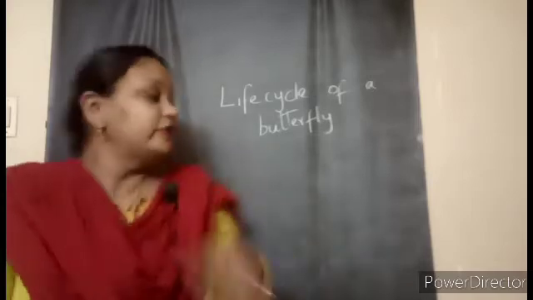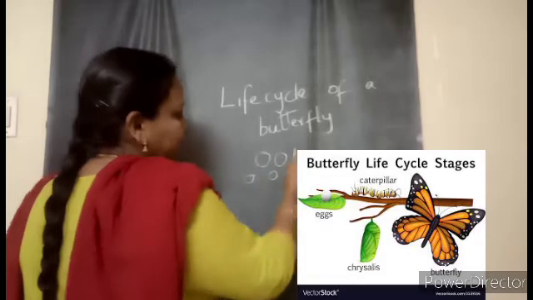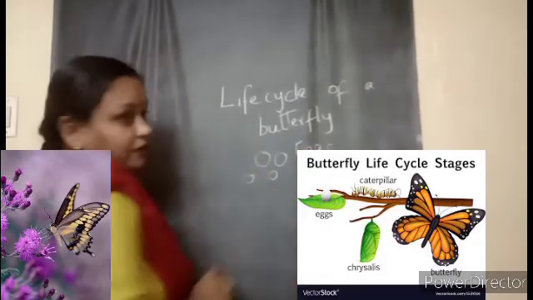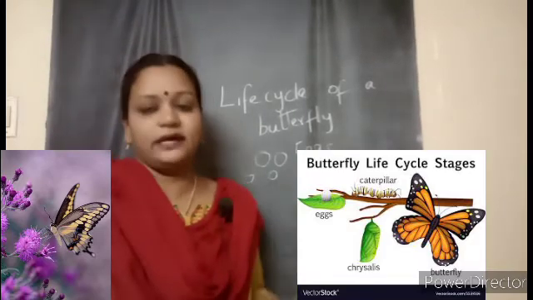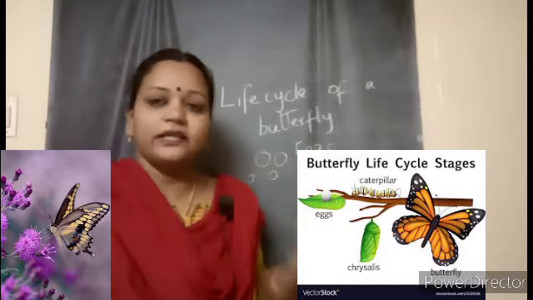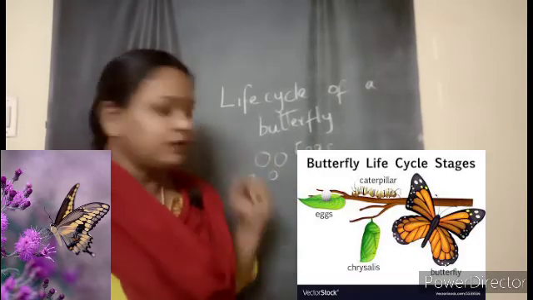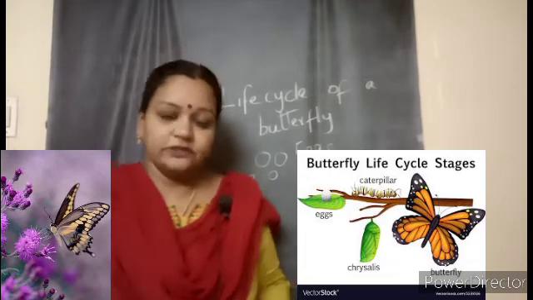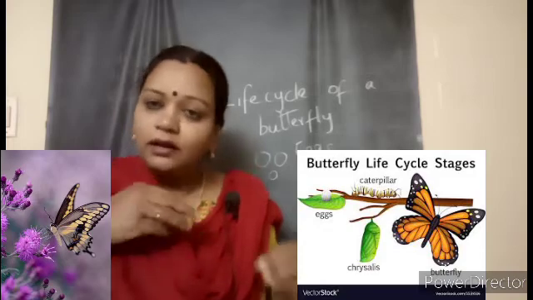So today we'll start. You all know that a butterfly is an insect, and its life cycle also starts from the eggs. The adult butterfly will lay the eggs. Where do they lay the eggs? They lay the eggs on the leaves. You know that butterflies are always seen near plants. After laying, they won't take care of the eggs like in the case of birds. They will not sit on them or give warmth. So the eggs will hatch open.